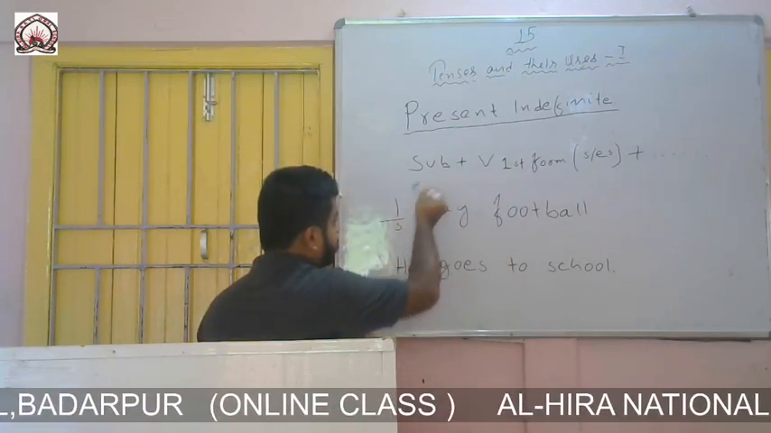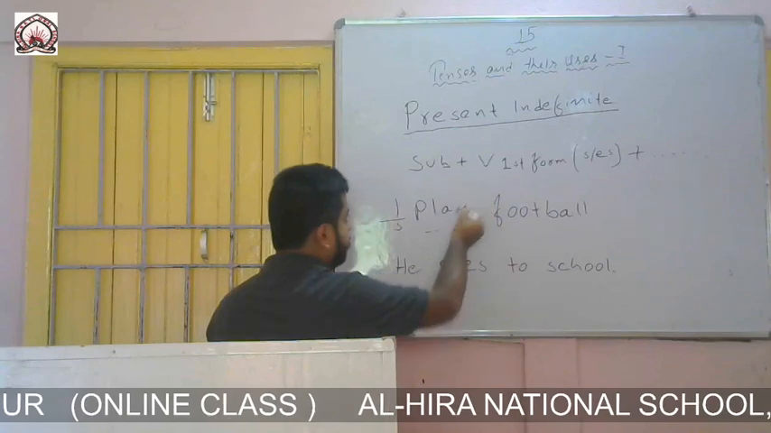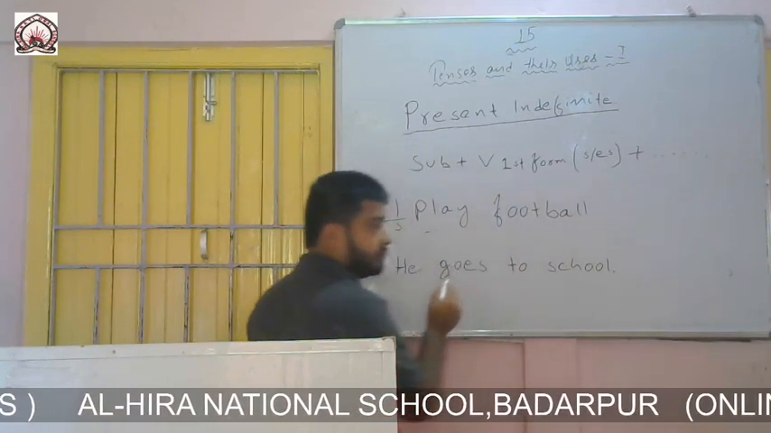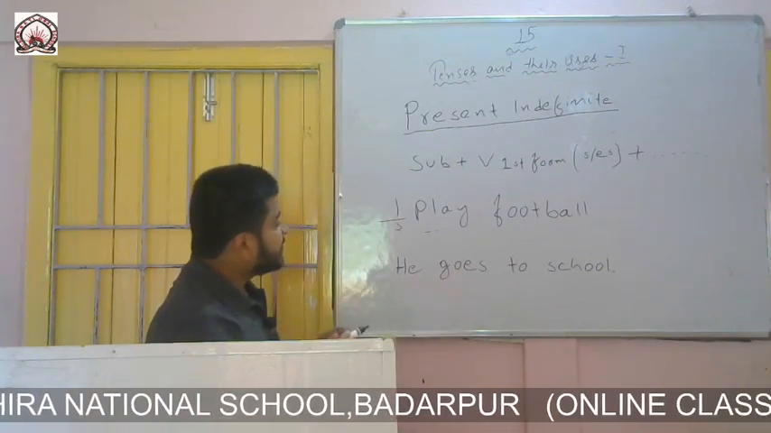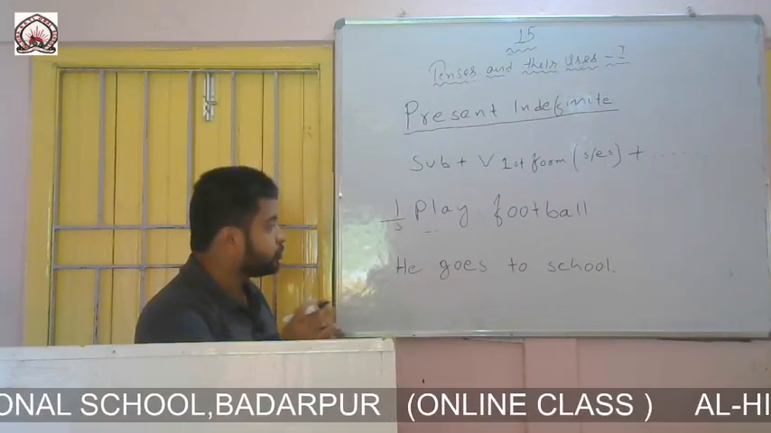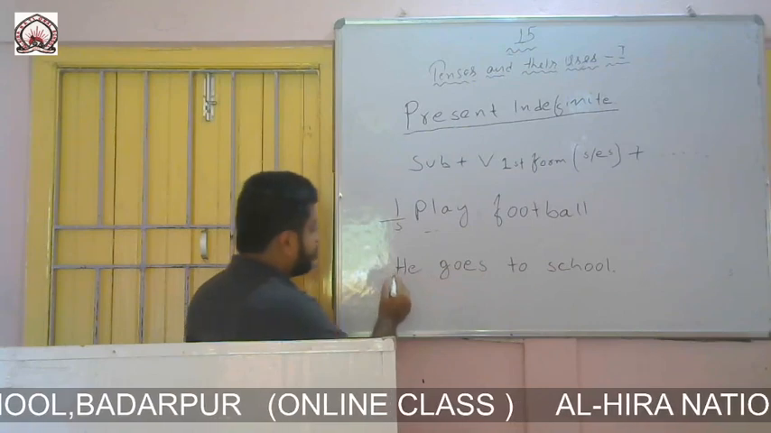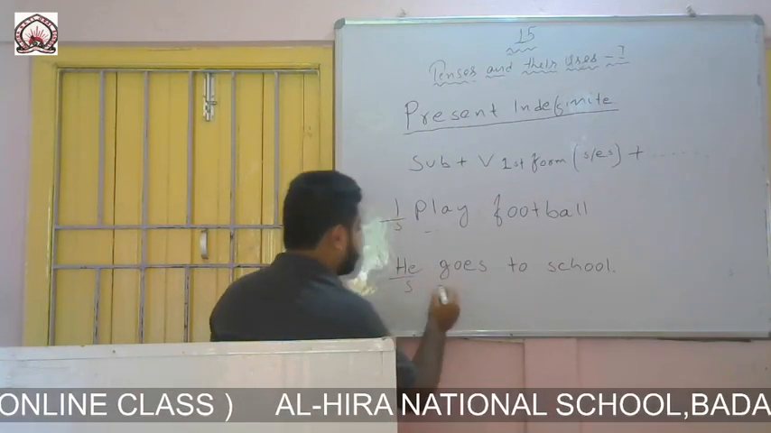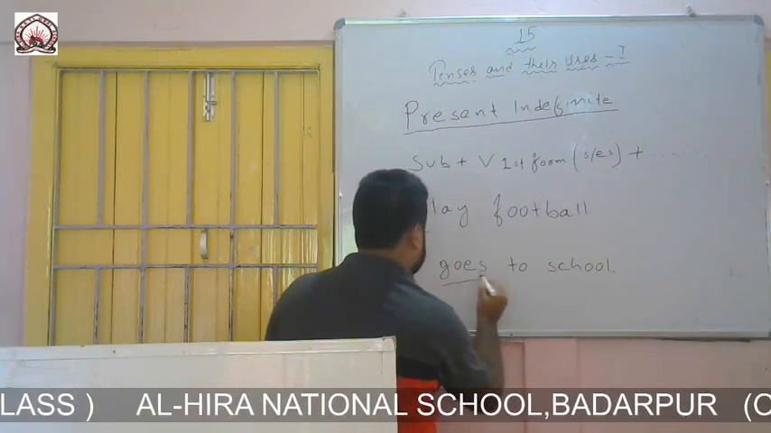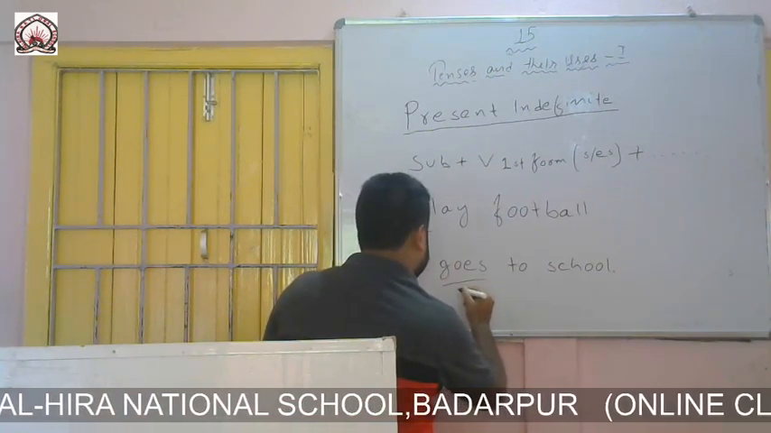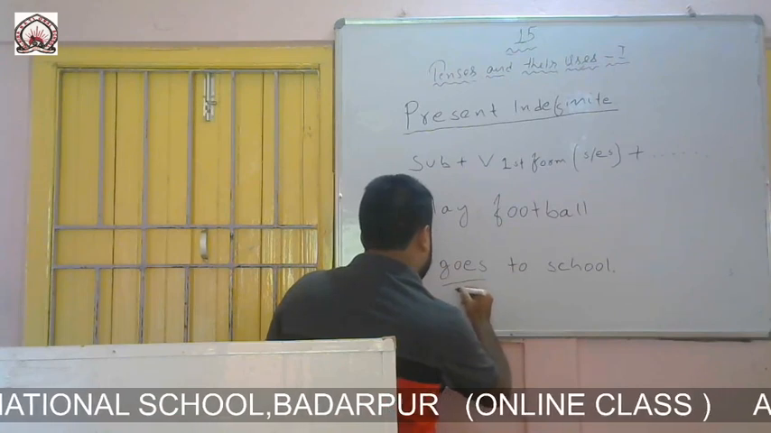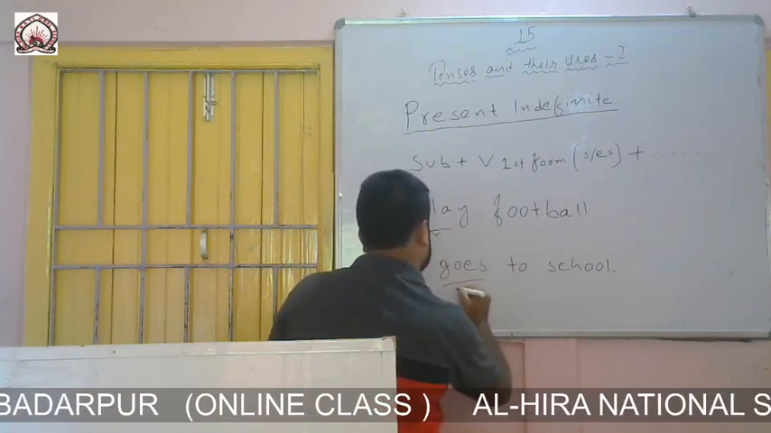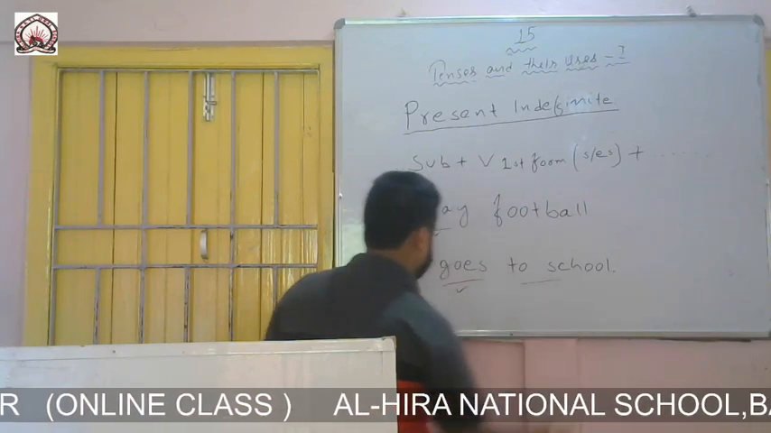So according to the formation, I is the subject here, play is first form of the verb. So I hope that you have understood the first example. My second example is he goes to school. So according to the formation, I have written subject at the beginning, then I have written go, which is first form of verb. So this is verb, then this is rest part of the sentence.